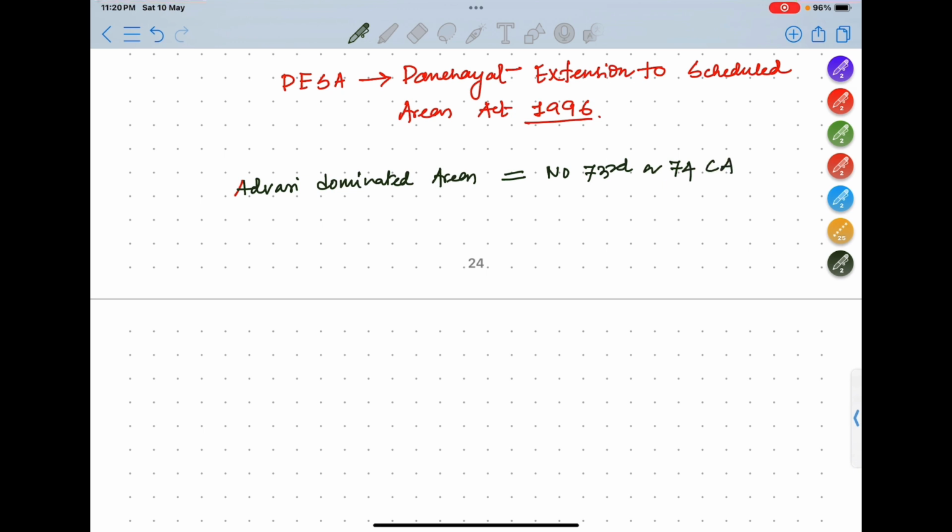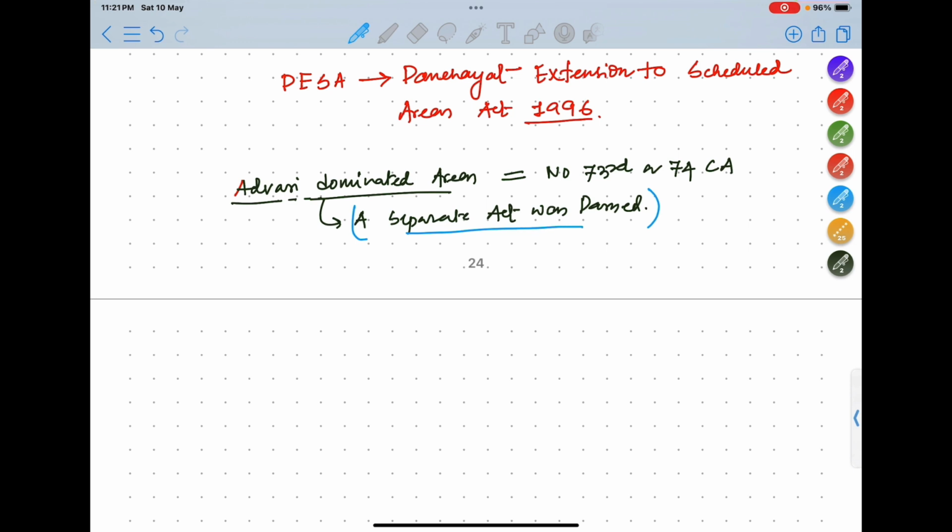Okay, that is, in that area panchayat was not made applicable. So for that area, a separate act was passed to regulate those areas. Okay, so now we'll understand what is that particular act.